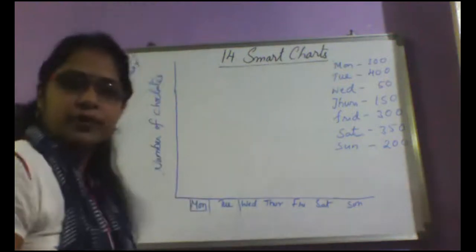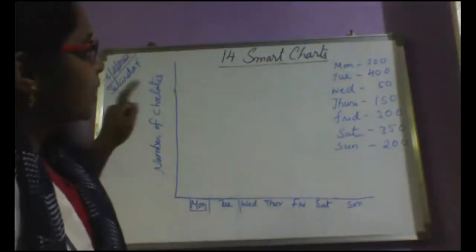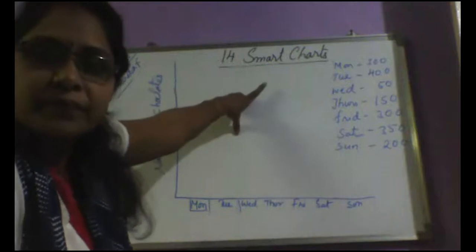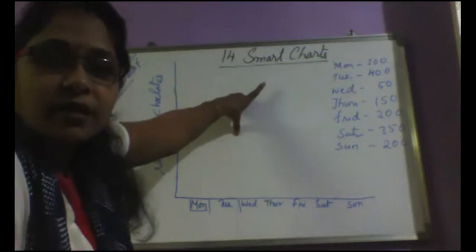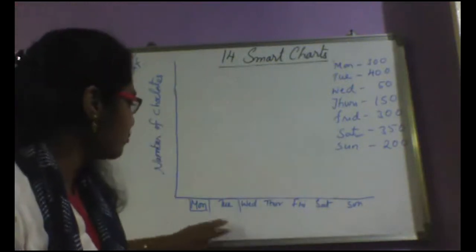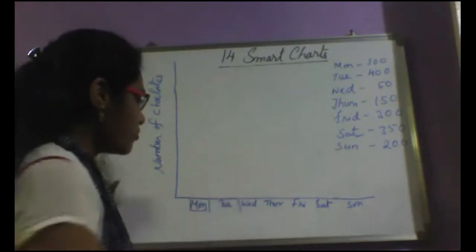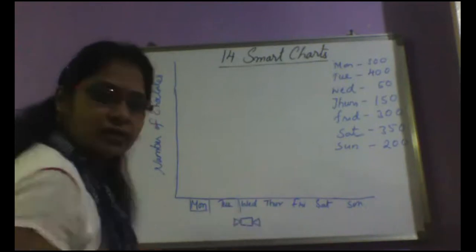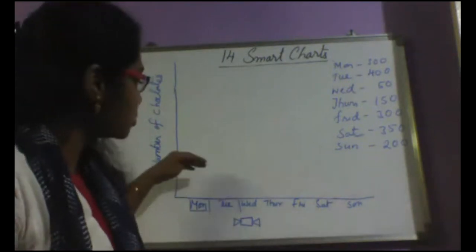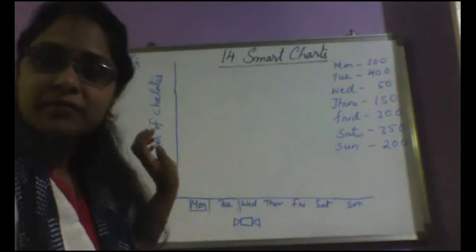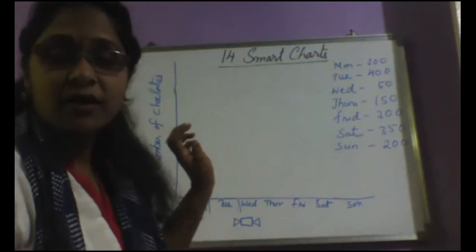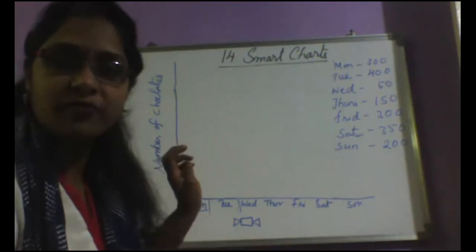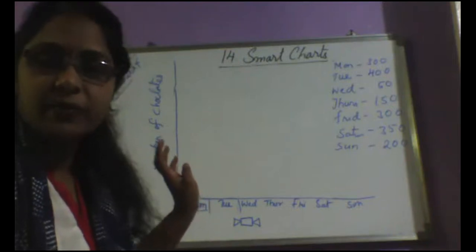Okay, now. So Monday, how many chocolates are produced? 300, ma'am. Now for every one chocolate, if I draw one chocolate like this, I can draw a figure like this. But 300 chocolates, can I draw here? No, ma'am. Difficult. Then what shall we do? We can make it a simpler one.